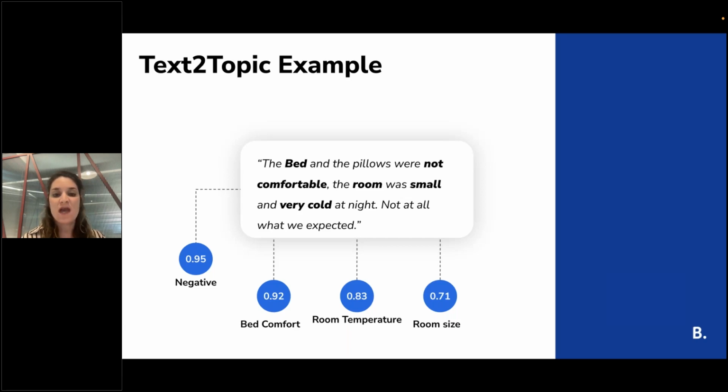Once we have this kind of structured data per review, we can aggregate it to the property level and find what the main topics are that this property is good at, and then best personalize the experience each user has.